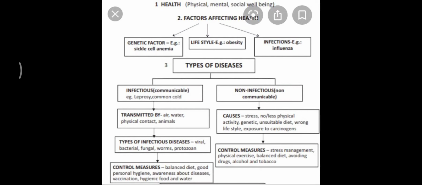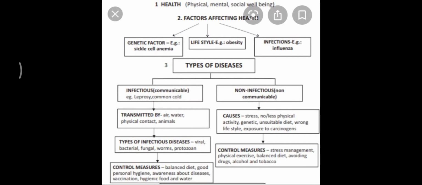So the infectious are basically spreading by air, water, physical contact, animals. We are dealing with such a disease in today's world also. Now we are dealing with coronavirus. So it is basically an infectious form of disease that we are dealing with. The non-infectious disease is basically caused due to stress, no exercise, genetic disorders, wrong type of lifestyles, or exposure to certain chemicals. The infectious disease basically is caused by several types of pathogens that can be bacteria, virus.